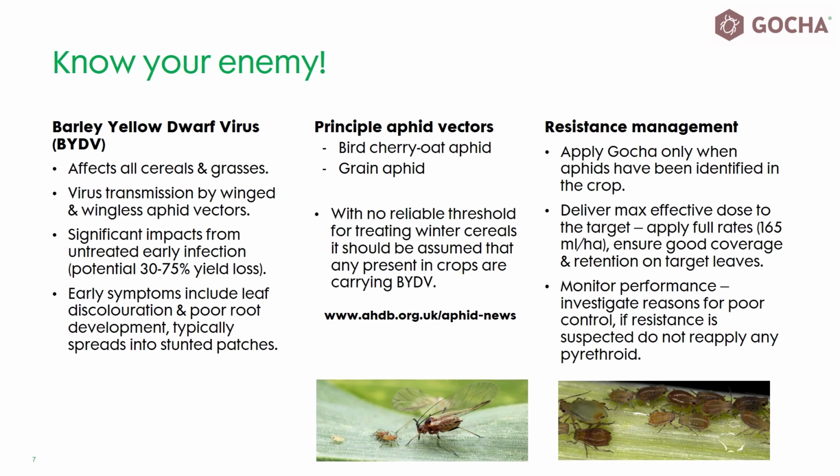Cereal aphids are still largely susceptible to pyrethroids, so this group of chemistry represents an economical control option. Some cases of knockdown resistance may impact performance, and application rates must be kept up. There is no excuse for anything below full rate, which for Gotcha is 165 ml per hectare, with a maximum of 2 applications per crop.